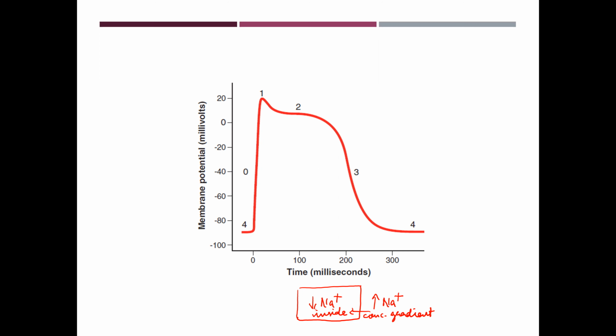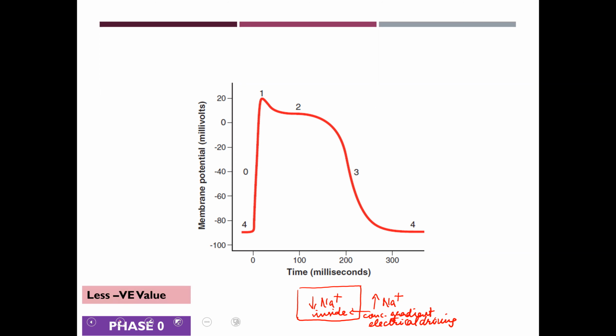And when electrical stimulus excites the ventricular muscle, this concentration gradient along with the electrical driving force causes movement of sodium ions inside the myocytes, and due to that the membrane potential approaches less negative value.